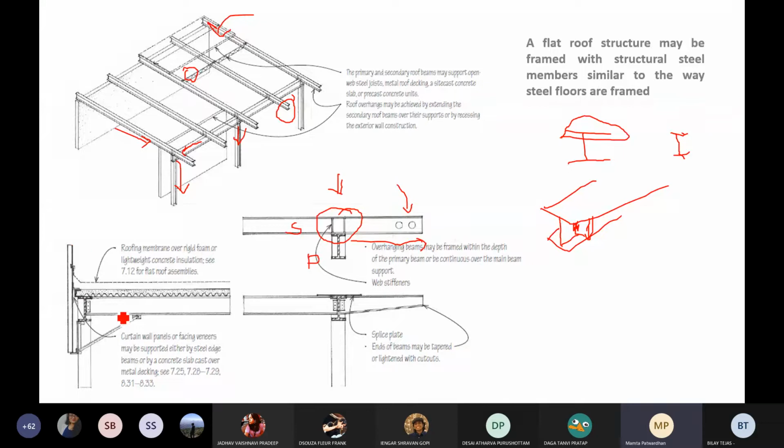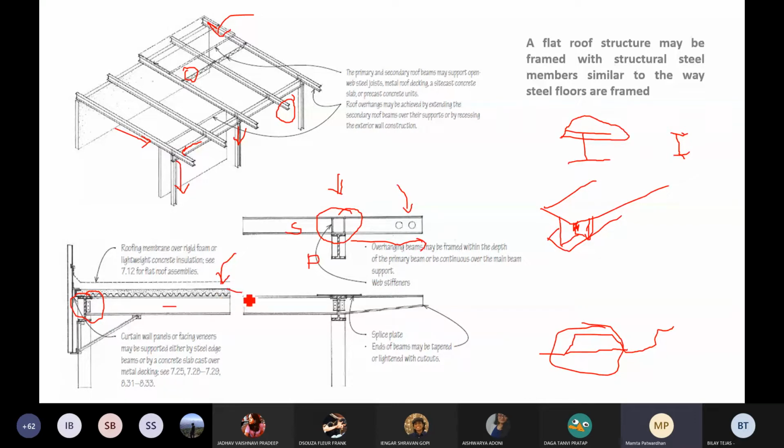Yeah. Now in this case, they're showing you the roofing, the corrugated sheet that we've seen earlier. We saw last time that they can be simple corrugated sheets or there can be cellular ones which are packed. So any of these we can have here. These are fixed to this beam, correct? That's again the secondary beam. Here's the primary beam. That's the corrugated sheet which is going through it. And again, this is your choice of your filling material.